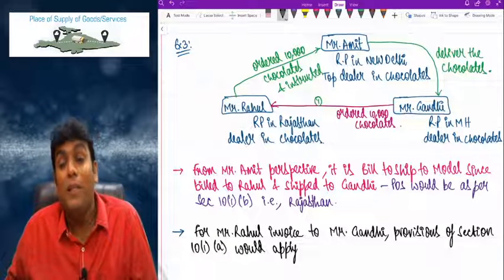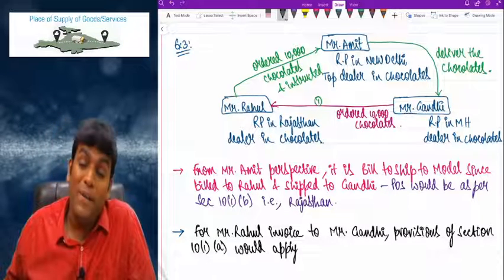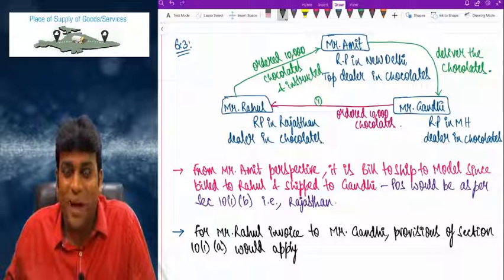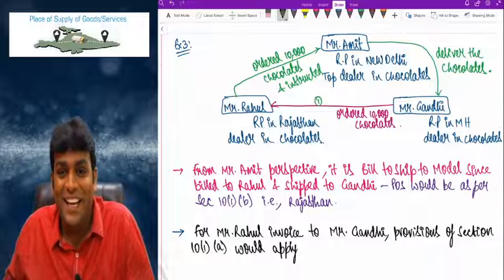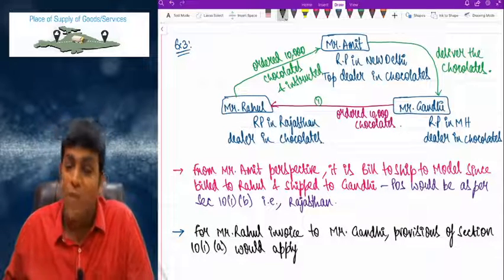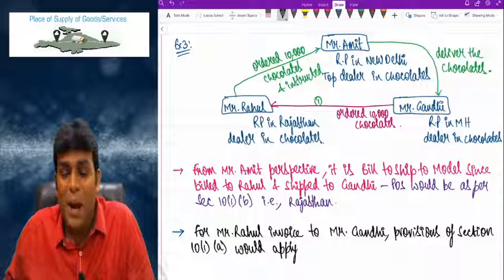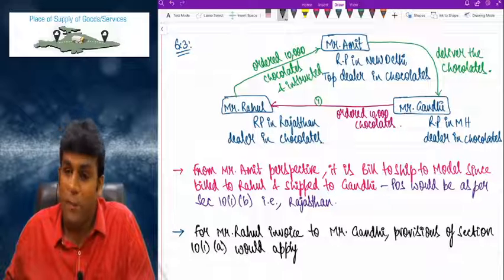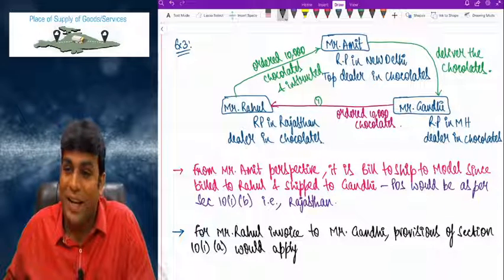No. But from Amit's perspective, did somebody instruct Amit? Answer is yes. Who instructed Amit? Rahul. Exactly. That is where, from Amit's point of view, we applied section 10(1)(b). But from Rahul's point of view, since nobody instructed Rahul, we cannot apply 10(1)(b), but we'll apply 10(1)(a).